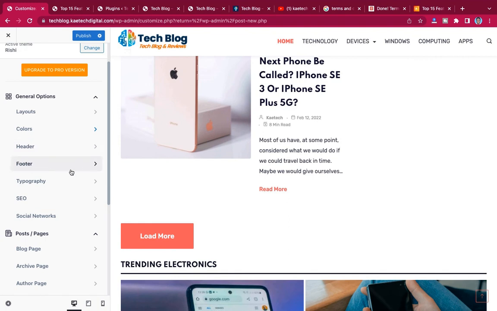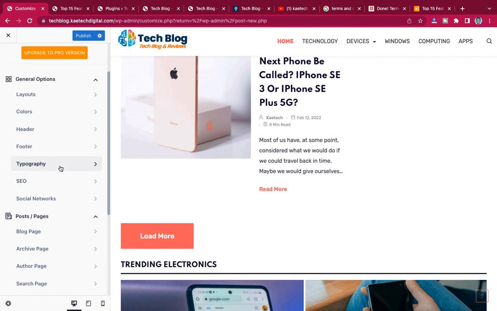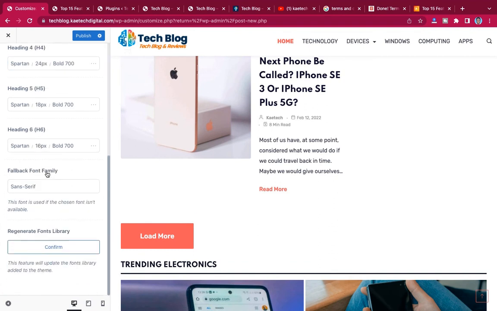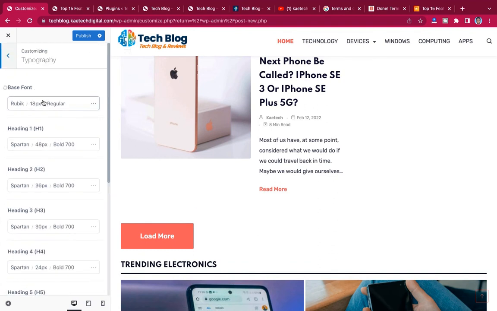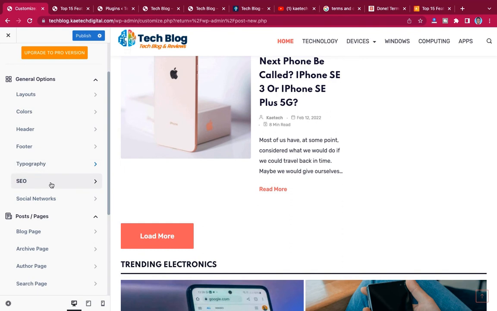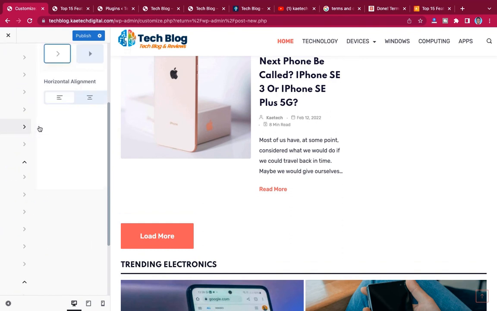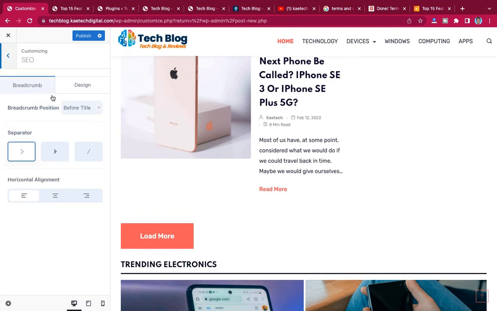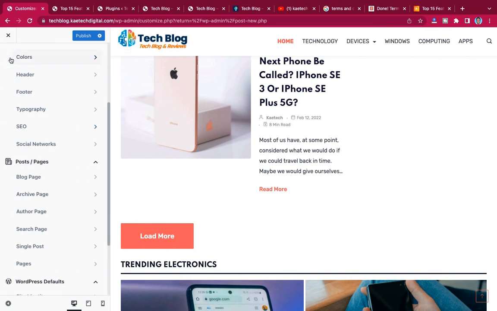Typography, you can choose all your typography over here, so you can set all the typography here. And then we have SEO, so this basically talks about the breadcrumb and all those things. Now this theme is very, very good for SEO purposes. Like I told you from the first time, the theme is so fast that if you want to rank well on web pages, you need to be using this theme.